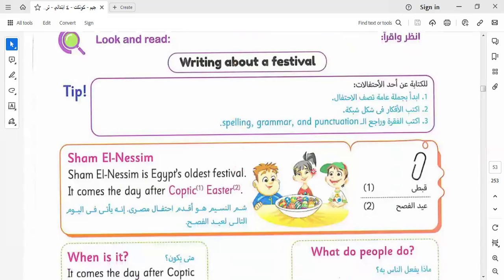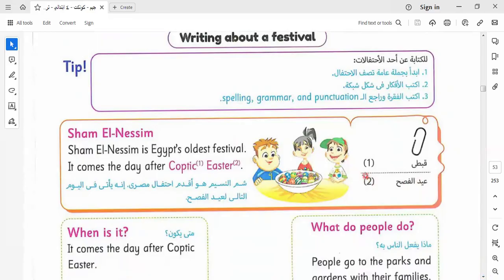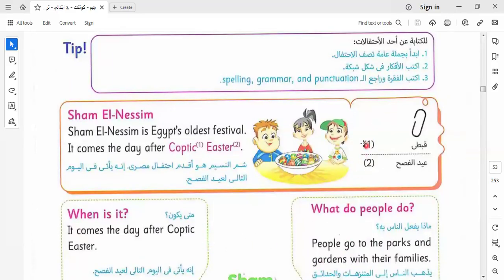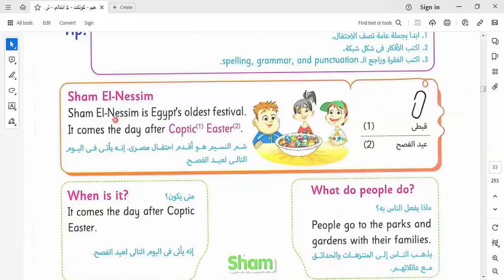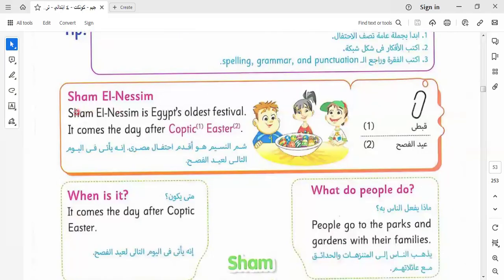Writing about a festival. In the exam, we can give you a paragraph about a festival. Let's see how to write it. We must write a sentence to describe the festival, then write the ideas. Then we must take care of spelling, grammar, and punctuation. Let's see a sample of the formula of what we write in the exam.